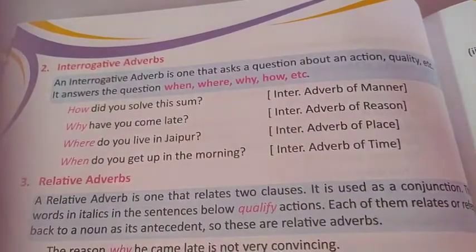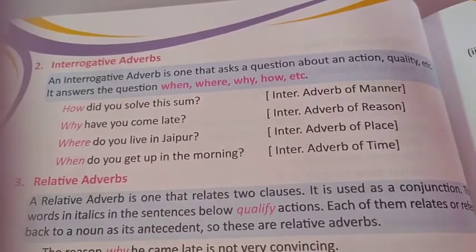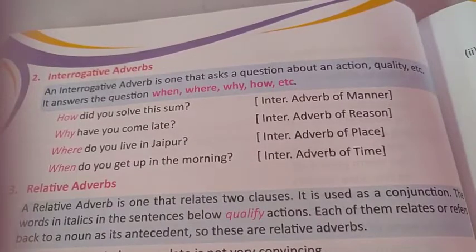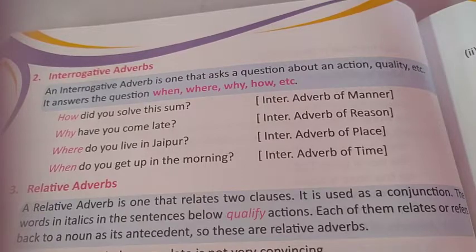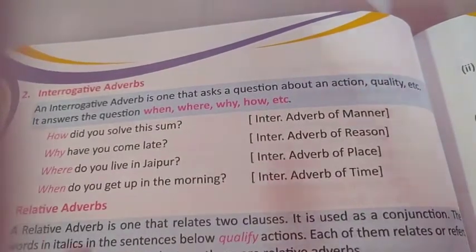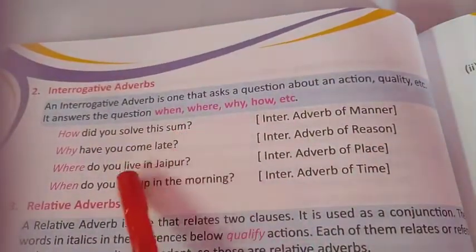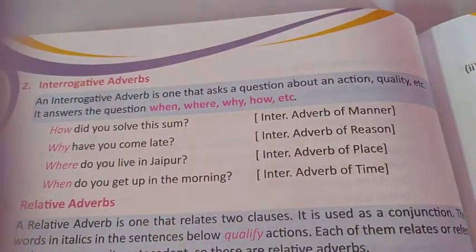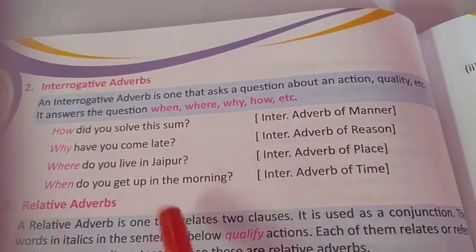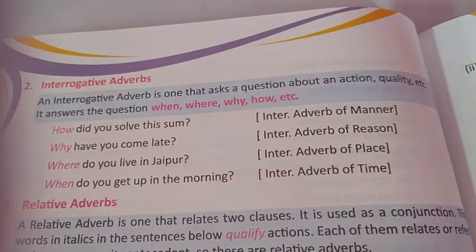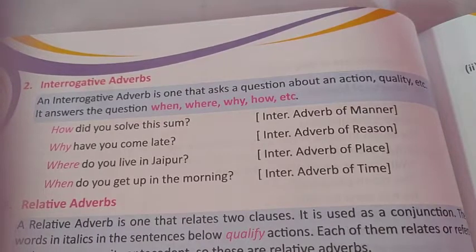Now we have the second category, that is interrogative adverbs. Now as the word suggests, interrogative. An interrogative adverb is one that asks a question about an action or quality, or it answers the question when, where, why, how. Let's see a few examples here. How did you solve the sum? Now it is in the question form and it answers the question. That is an adverb of manner. How did you solve this sum? Manner means in what manner an action is done. How did you solve this sum?